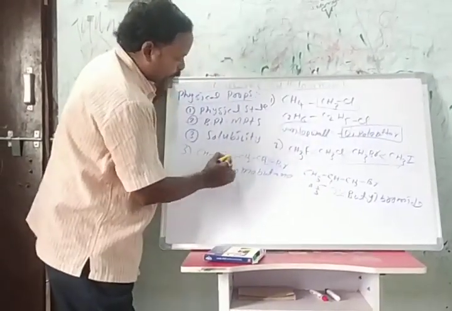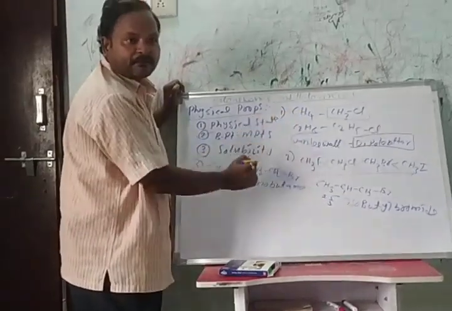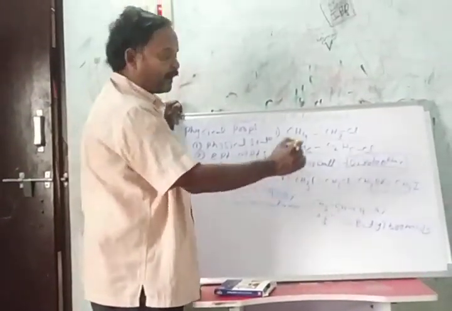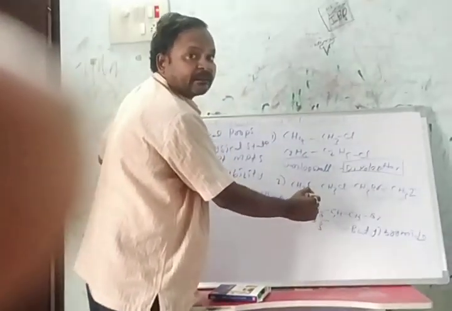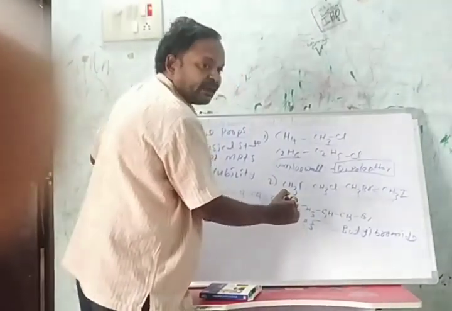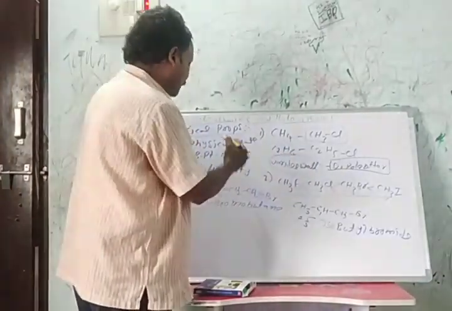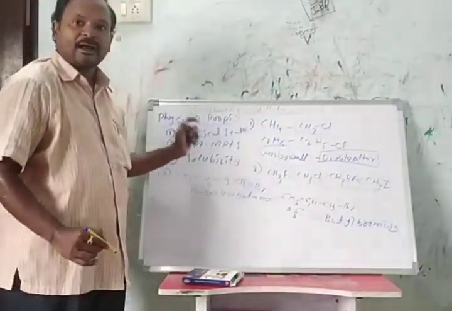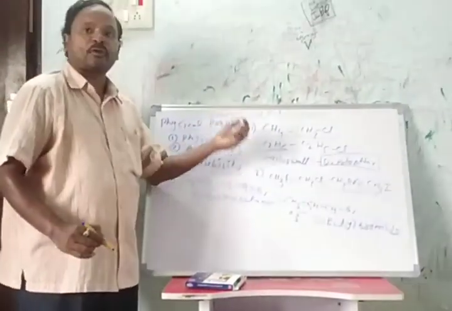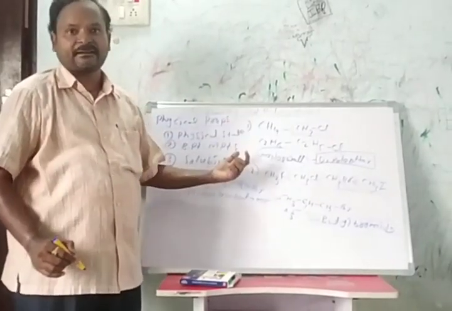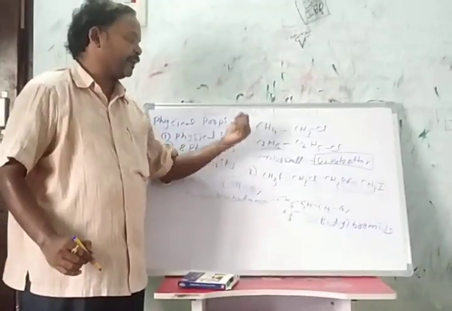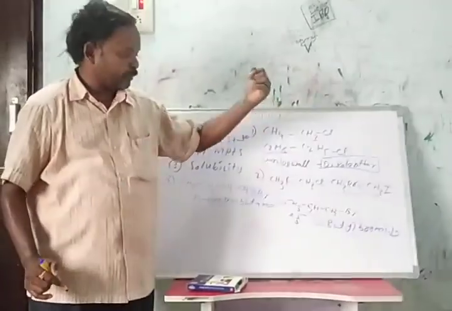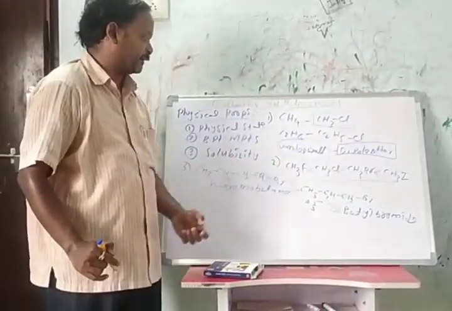Here 1, 2, 3, 4, 5. So the one which has more surface area has the higher boiling point and melting point. So normal alkyl bromides, chlorides or iodides have higher boiling points than isomeric haloalkanes.